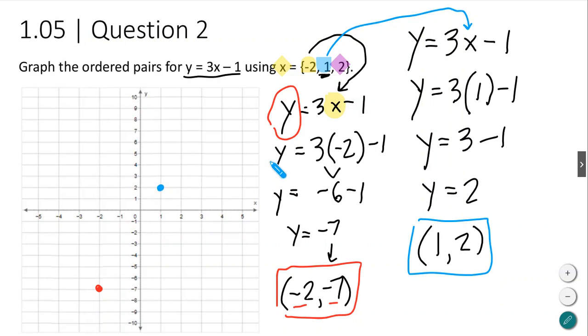Okay, and then I'm going to do it a third time with the third value, which is going to be 2. So I'm going to write my equation again. I'm going to substitute in my final 2, right? This purple one, positive 2. And I should get a third value, which I'm going to then plot on the graph. Okay, so that is what they're asking in that question.